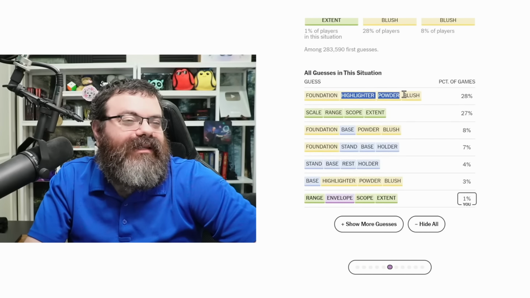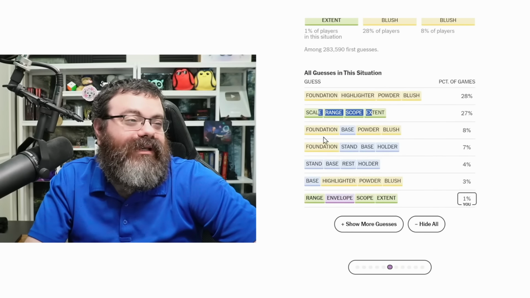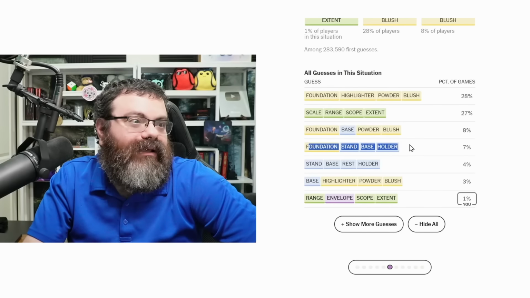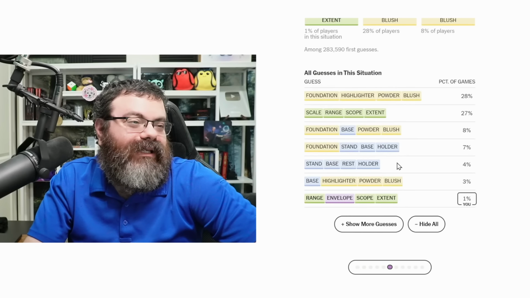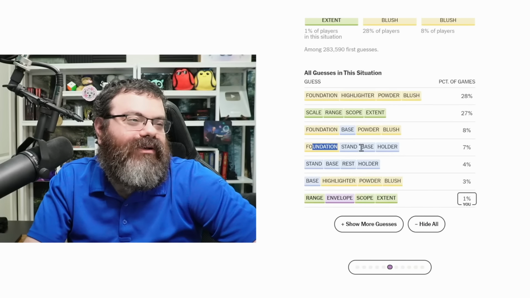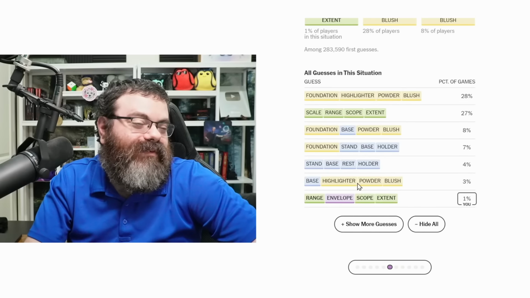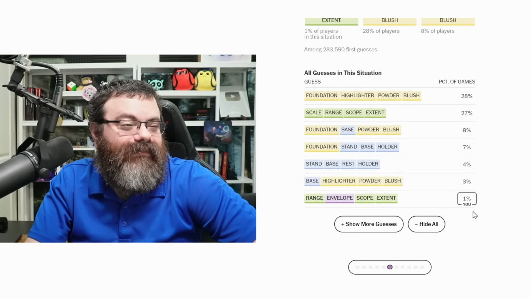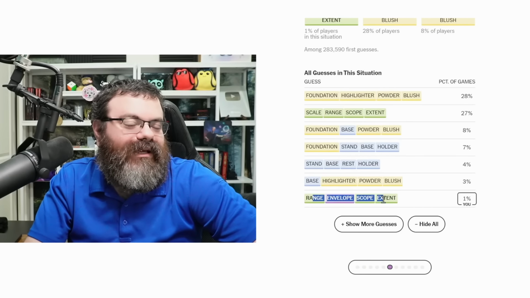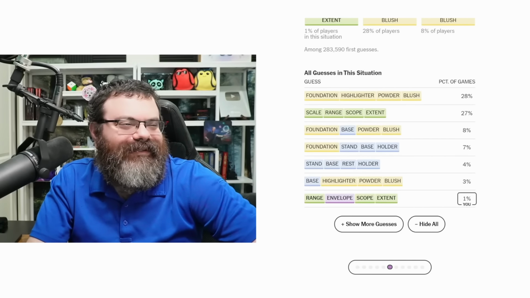All right, so people are locking in yellow correctly first, then green, and then yellow with bass instead of highlighter. And then foundation in blue with bass. Interesting. I feel like thinking foundation and bass must go together, and then trying to find two others to go with it will lead to this mistake. Stand, bass, rest, holder. So getting the blue correct, and then putting bass in with yellow is at 3%. All right, my first lock-in was at 1%. Alrighty.